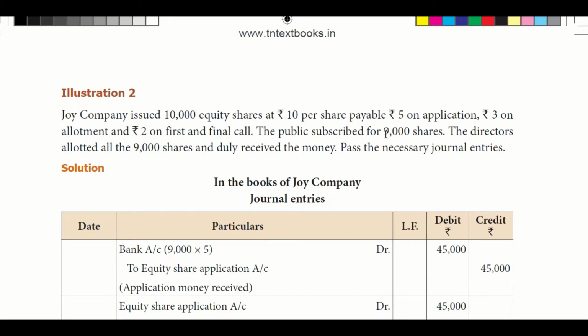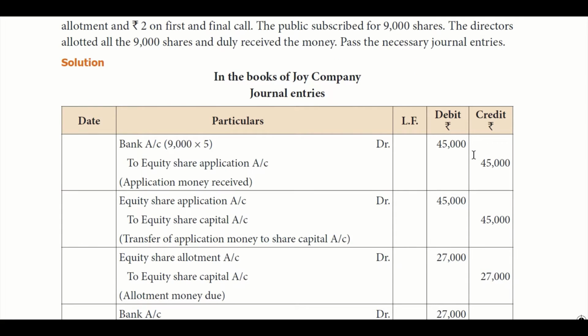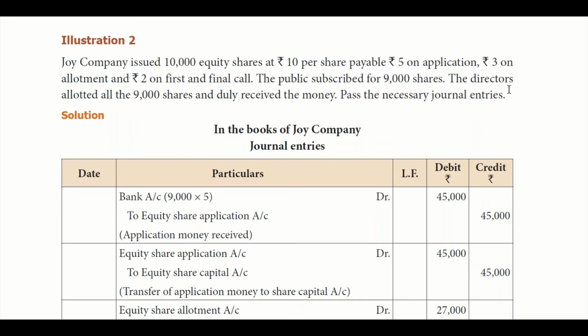The public subscribed only for 9,000 shares. The directors allotted all the 9,000 shares and duly received the money. Please pass necessary entries. This is the question. First we received applications for how many? 9,000. So 9,000 into 5 is 45,000 received on application. So bank account debit to equity share application account credit 45,000.